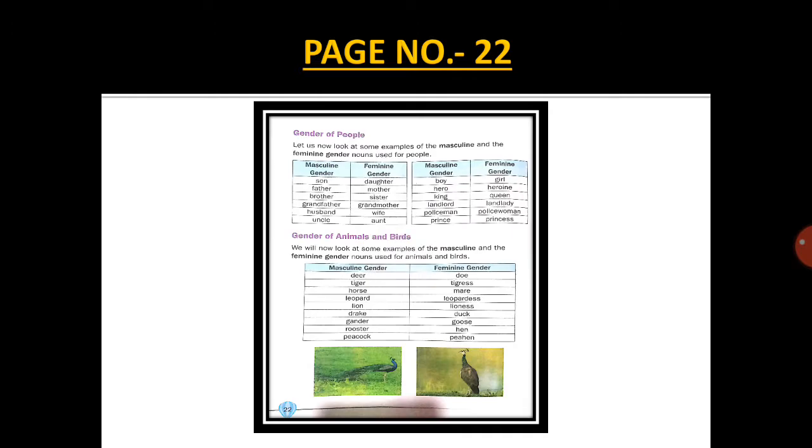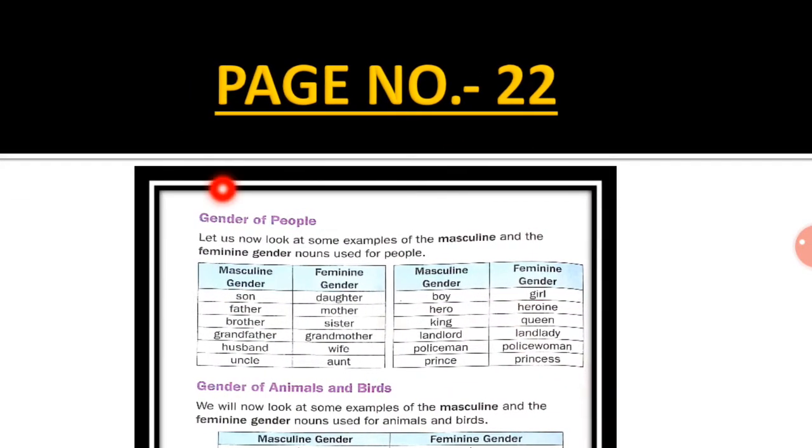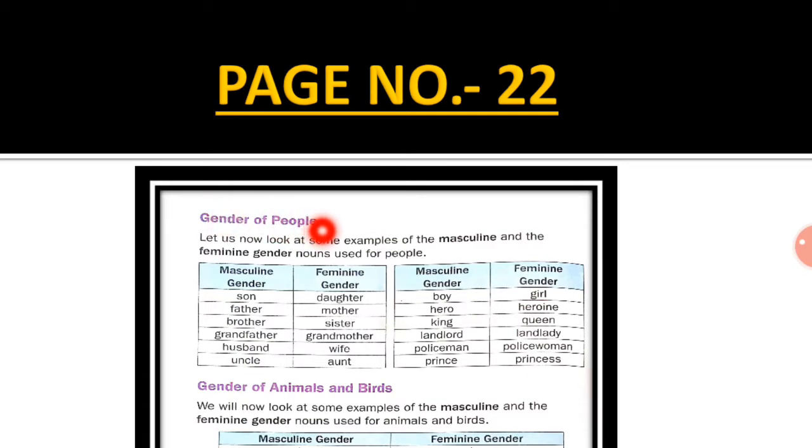Now come to page number 22. Gender of people. Now let us look at some examples of the masculine and the feminine gender nouns used for people. Now this is masculine gender and this is feminine gender. Now let's see the examples.